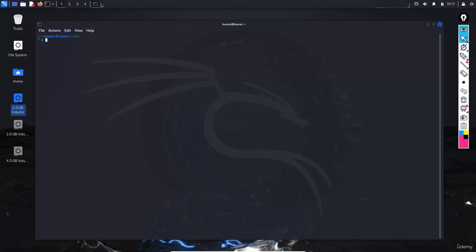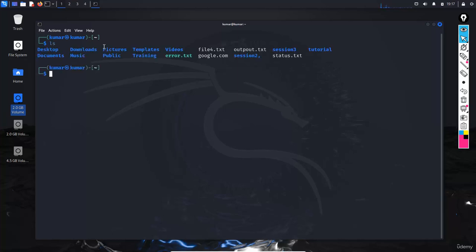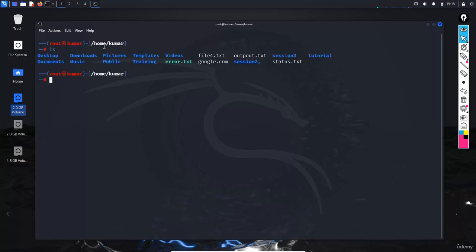The next thing is mounting. What does mounting mean? Like when you attach an external drive, you cannot access that drive directly. So in this case, you first have to provide a mounting point. So what is the mounting point here? Like ls, I am now inside a tutorial directory, I am checking this one. Here is nothing. Okay. Now I am going to mount this partition.